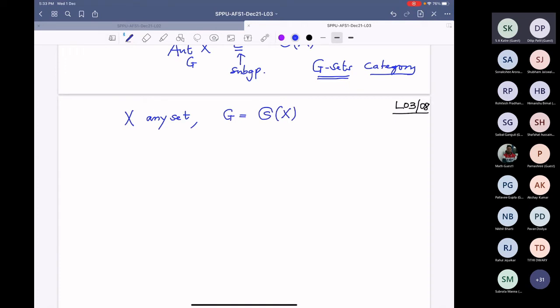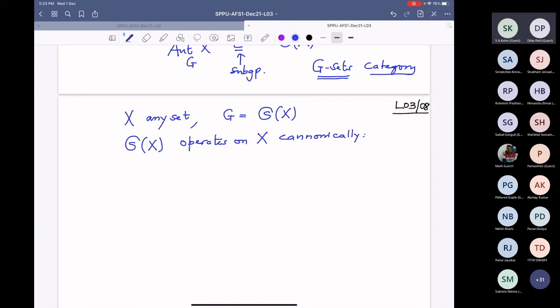And we know there is a natural operation. So S_X operates on X, canonically I would say. What is the operation map?